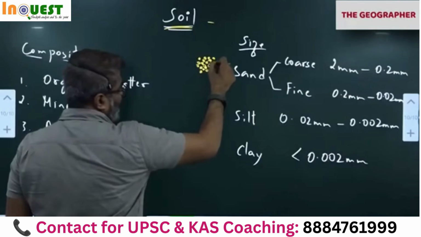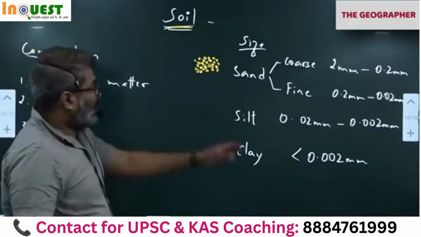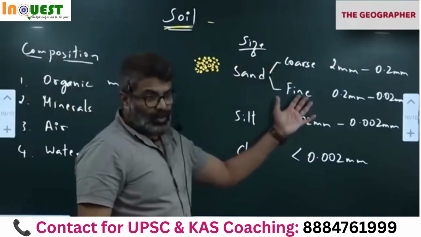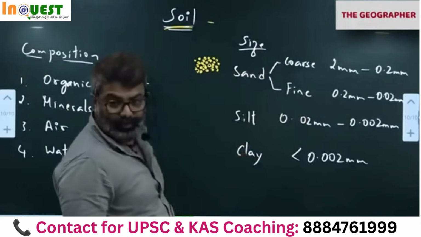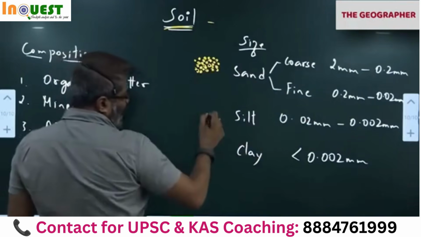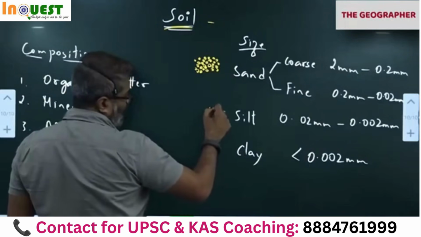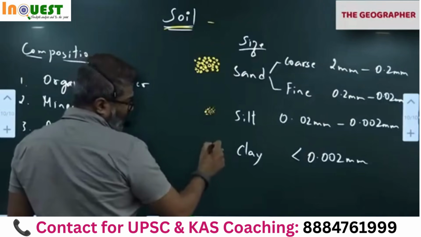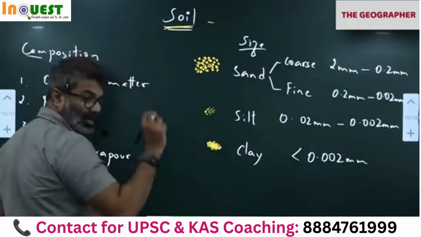In front of buildings, where construction takes place, you can see this kind of sand particles, grains. You can notice there are two types, coarse and fine, based on the size. Smaller than that is silt, then clay. So sand grains you can notice, and then silt, like this. Clay is even smaller. You can notice that here. Very, very small. Clay.